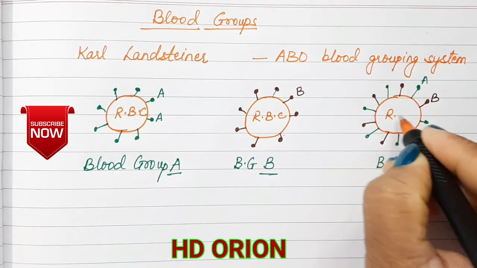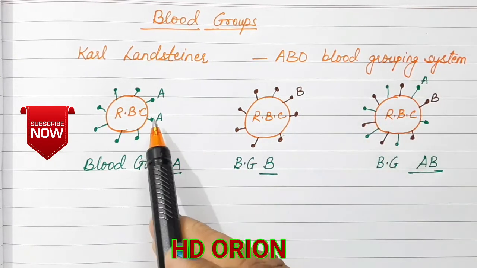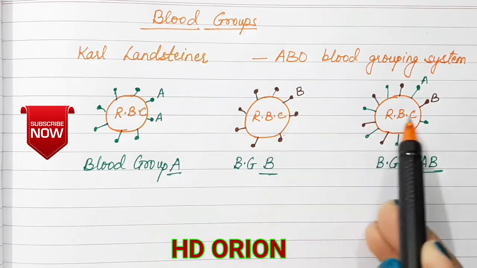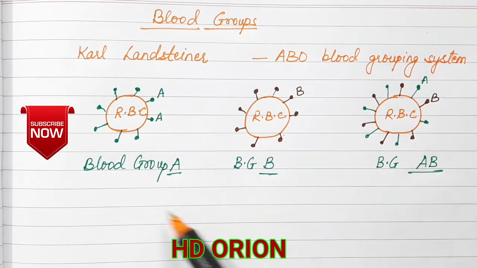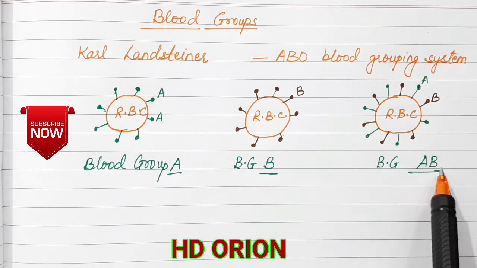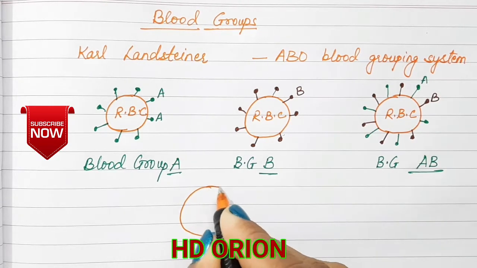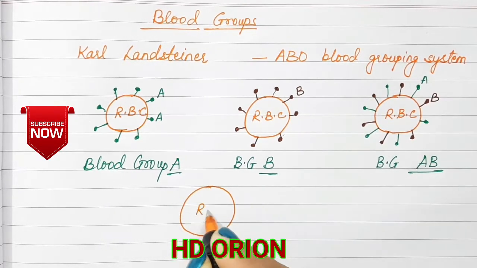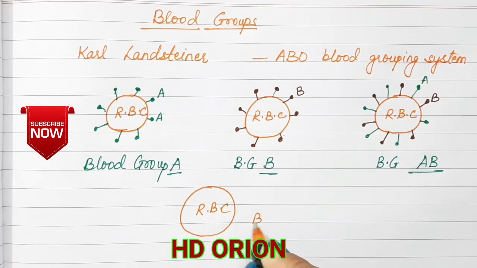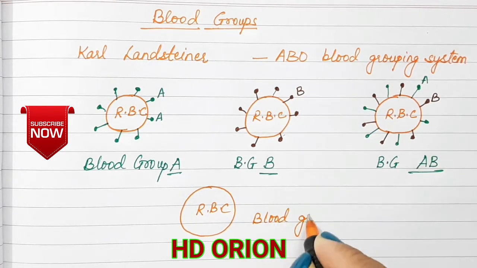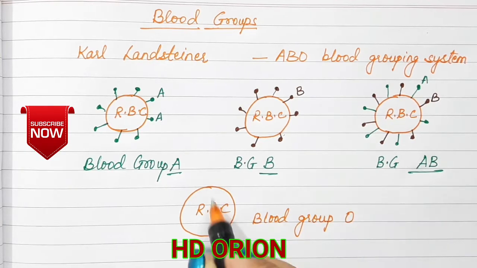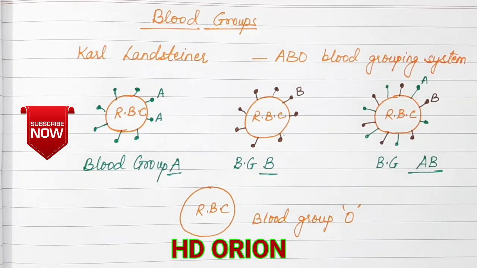Inside this is the RBC. So it is only on the basis of the antigens that we render the human blood as the type A, B or AB. But if there is no antigen present on the surface of the RBC, it is called as the blood group O. The blood group O does not have any antigen. That means there is no antigen present on the surface of RBC. We call this type of blood group as blood group O.